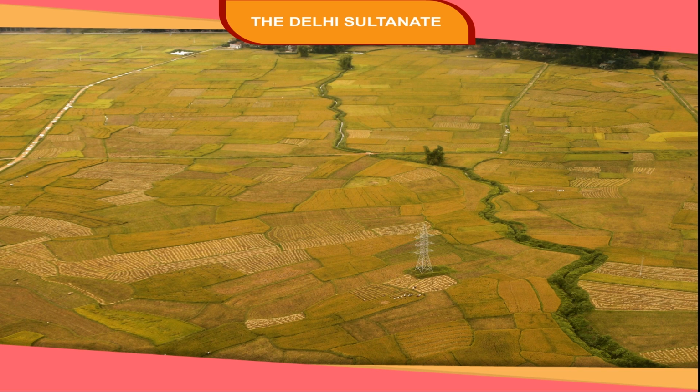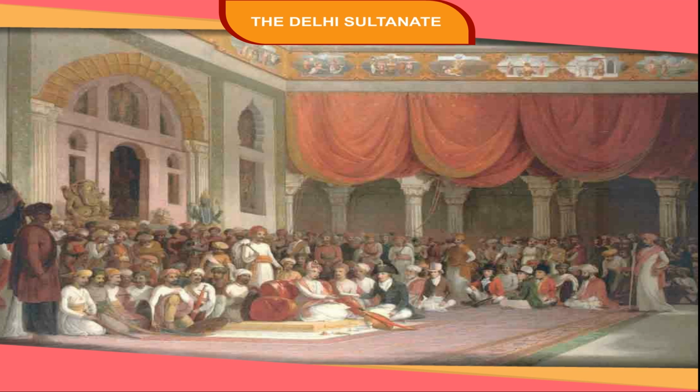Land was the most important source of revenue. Kharaj, land revenue, was collected as a share of the agricultural produce. Alauddin Khalji had land reassessed. He fixed the rate of revenue at half of the peasants' produce. The revenue was collected directly by the state through special officers called amils appointed by the Sultan.